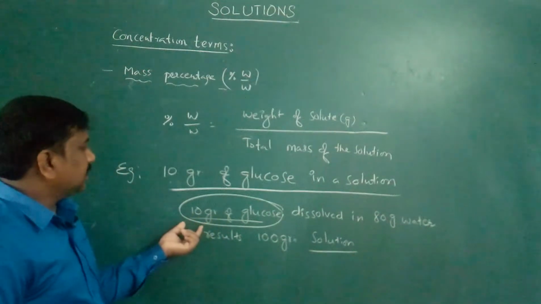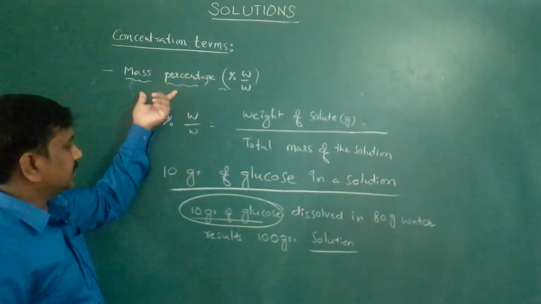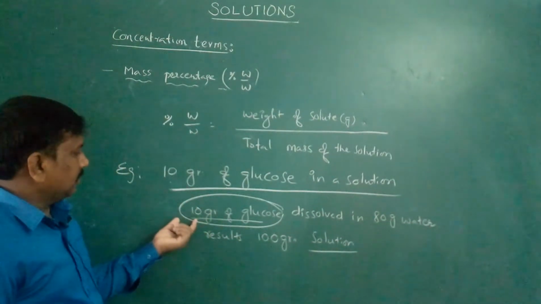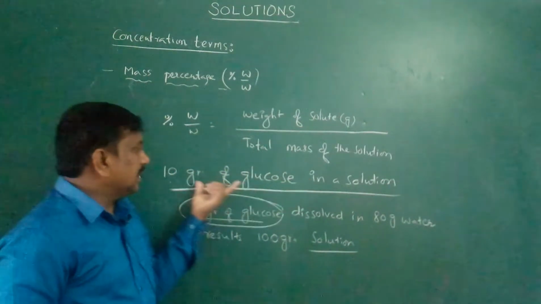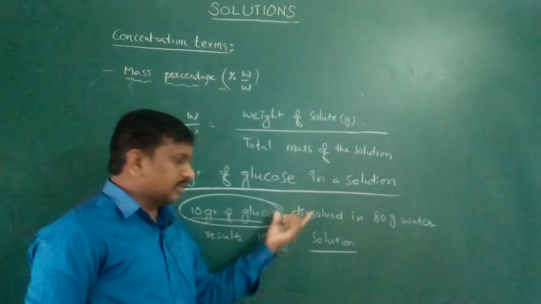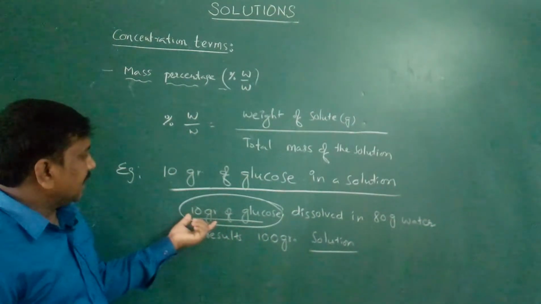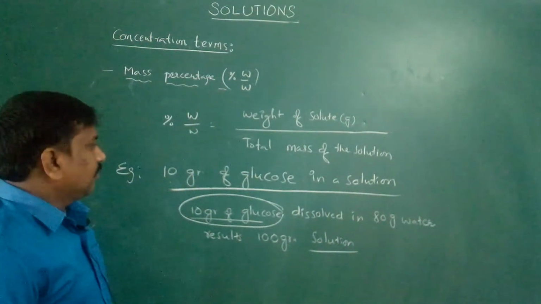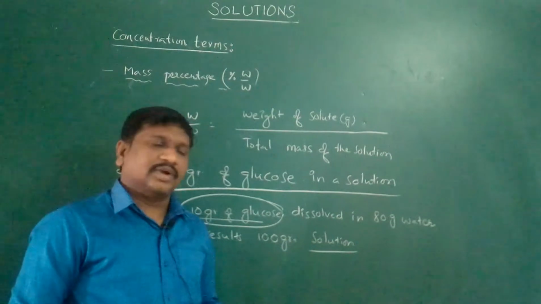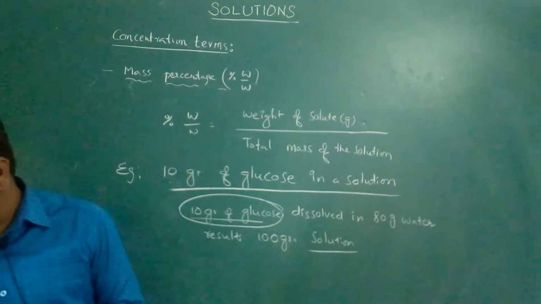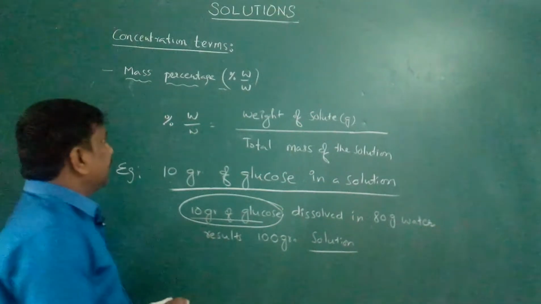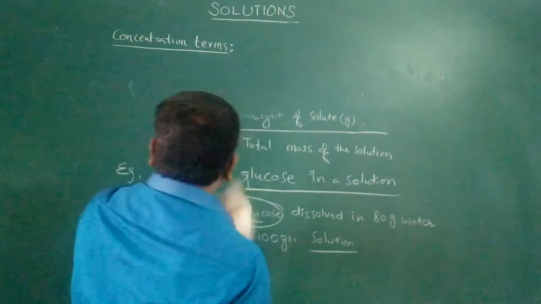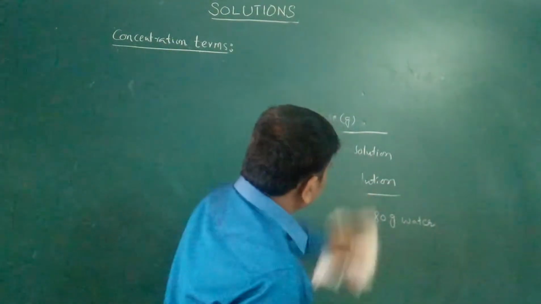So the concentration term mass percentage is with respect to the solute only. 10 grams of glucose solution means 10 grams of glucose dissolved in 80 grams of water results in 100 grams of glucose solution. So next one, volume percentage. This is mass percentage.